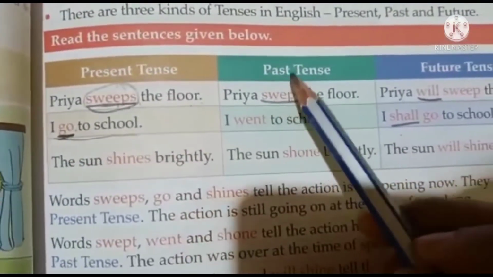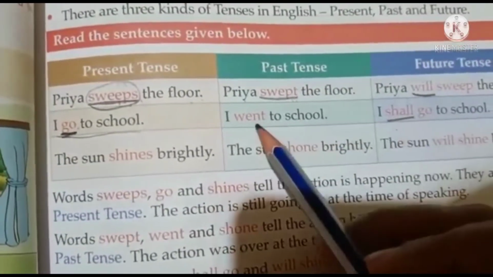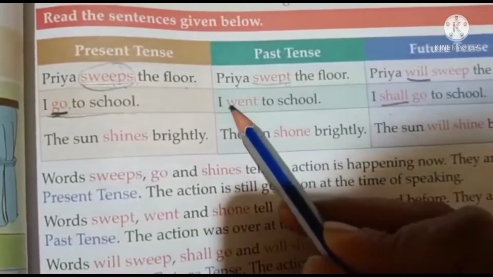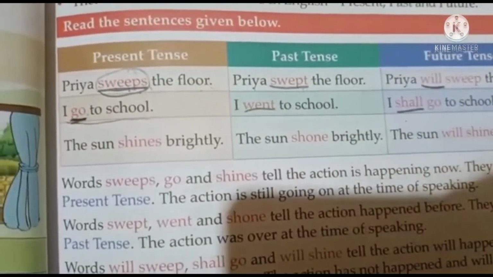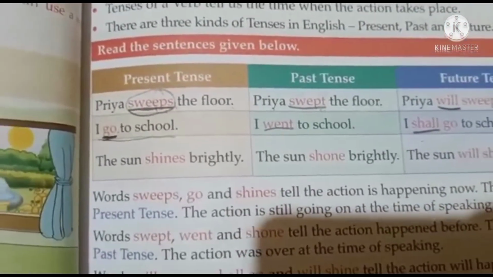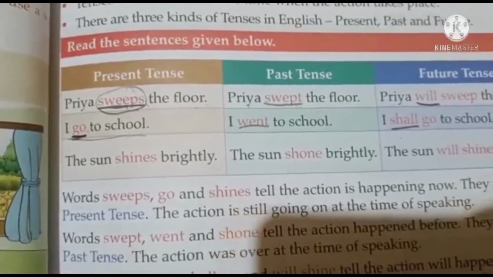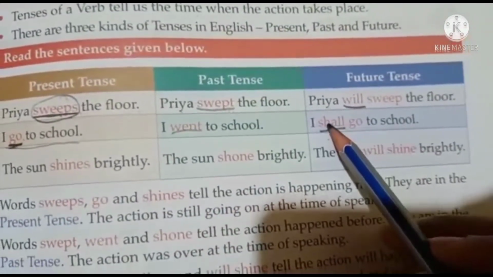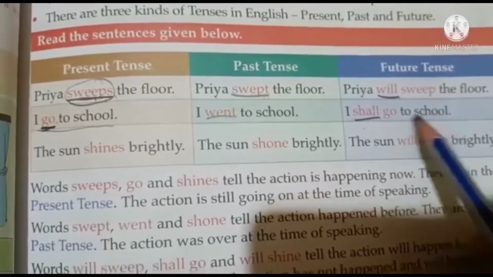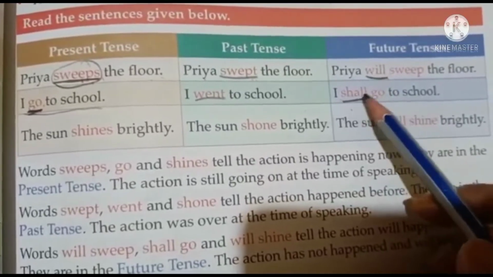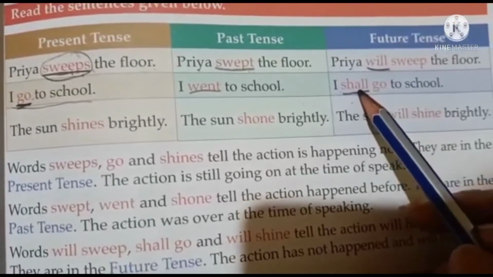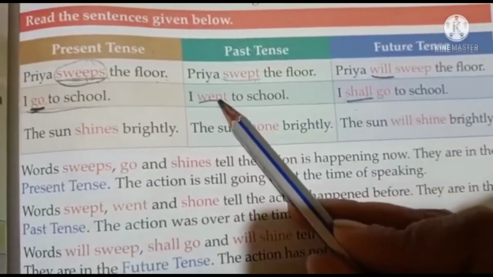Next, past tense, if you want to say, then you will say, I went to school. I went to school means you had already been to school. You have reached back to your home or reached back somewhere where you live. So you went to school. That action is already over. Next is future tense. I shall go to school. So you have to remember, if we use will or shall along with the verb, it is future tense. And in future, children, we don't use shall along with the past tense word.